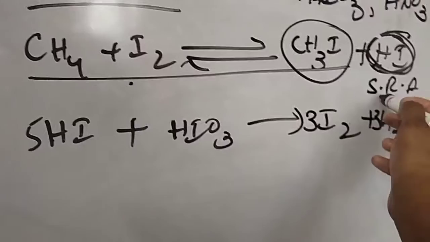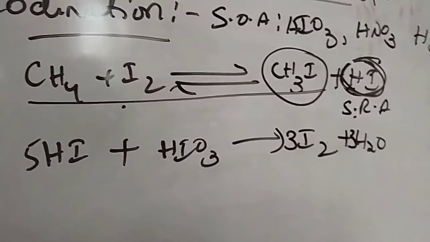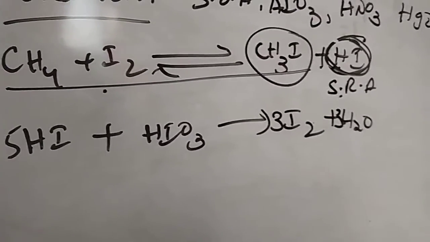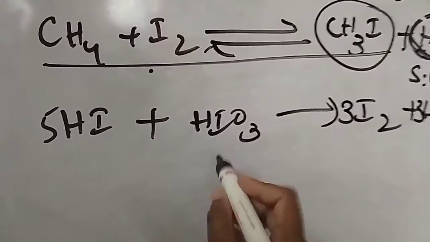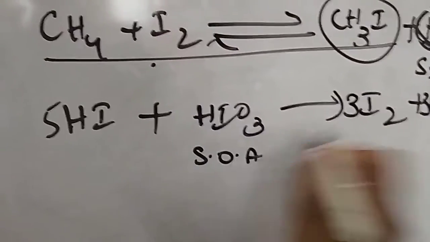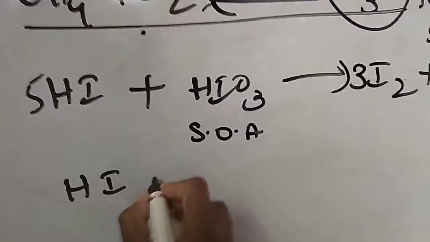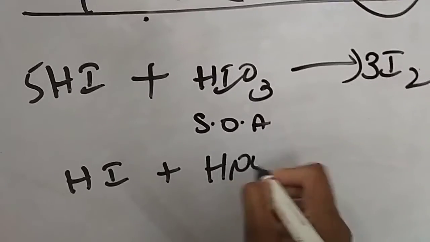Whatever hydrogen iodide is formed, you have to convert into I2 or destroy it. Now we are converting it into I2, so I used the strongest oxidizing agent over here. One more strong oxidizing agent we can use is HNO3.